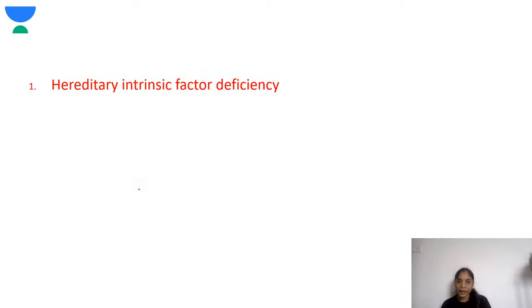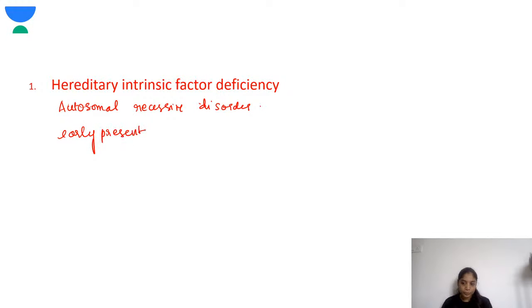Next, coming to hereditary intrinsic factor deficiency. This is a part of inadequate absorption. Hereditary intrinsic factor deficiency is an autosomal recessive disorder. What happens here is these children will have early presentation between 6 to 24 months.